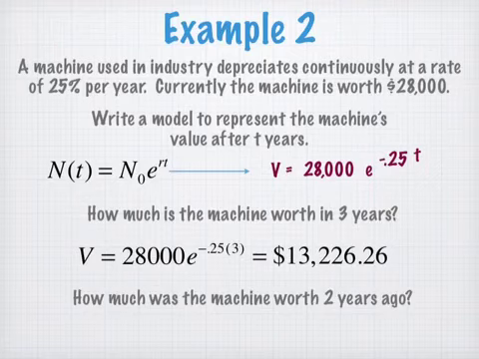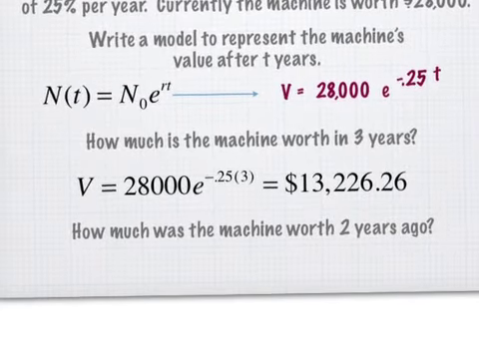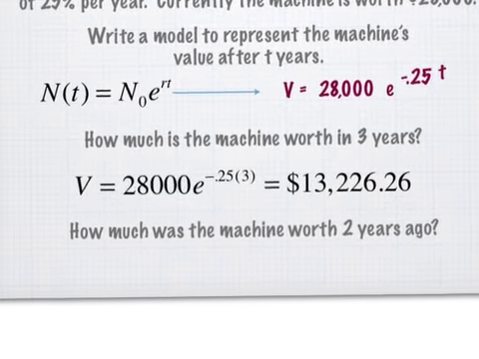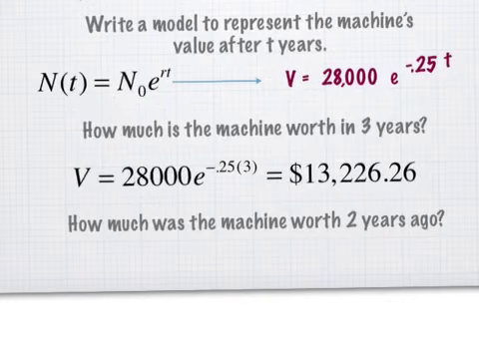Okay, next question. How much was the machine worth 2 years ago? What am I going to do with this one? How do I make it go 2 years ago? You're going to do negative 0.25 times 2. But do I want to put in a positive 2? No. What do I want to do? Because I'm doing 2 years ago, I'm doing 2 years in the past. I want to go backwards, so I want my t value to be negative 2.